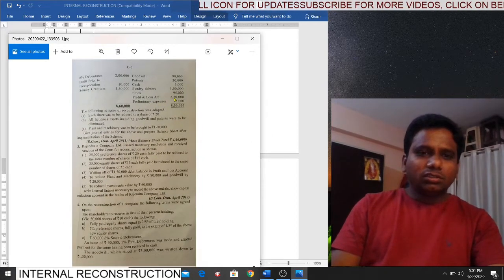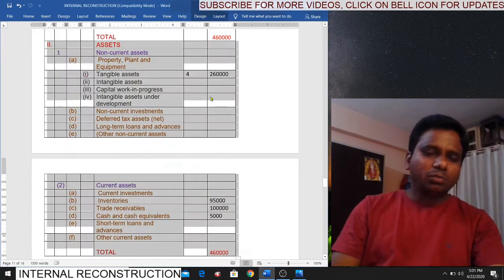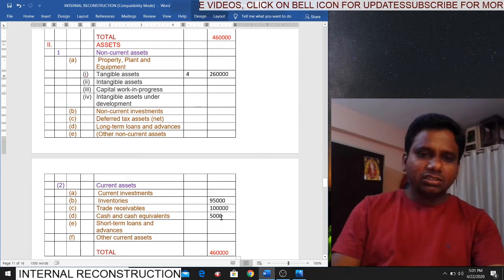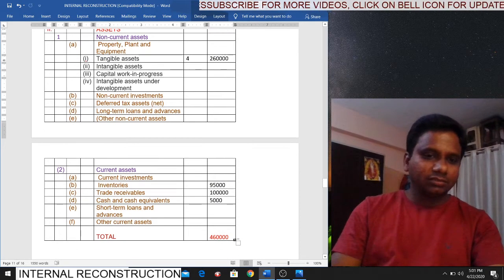Next, profit and loss account and preliminary expenses are written off. So students, that's it. That is our balance sheet. How much? 2,60,000, 3,60,000, 4,60,000. 95 plus 5, 1 lakh. 1 lakh plus 1 lakh, 2 lakhs. 2 plus 2.6, 4.6 lakhs.